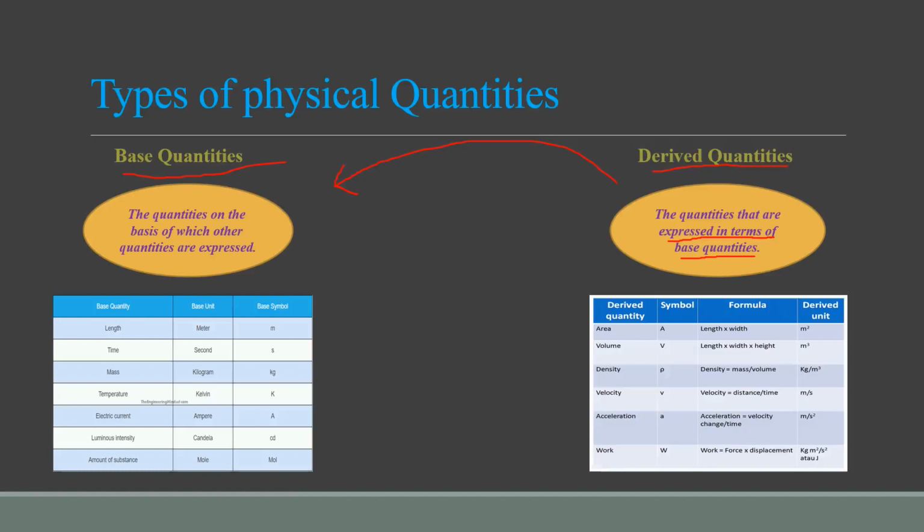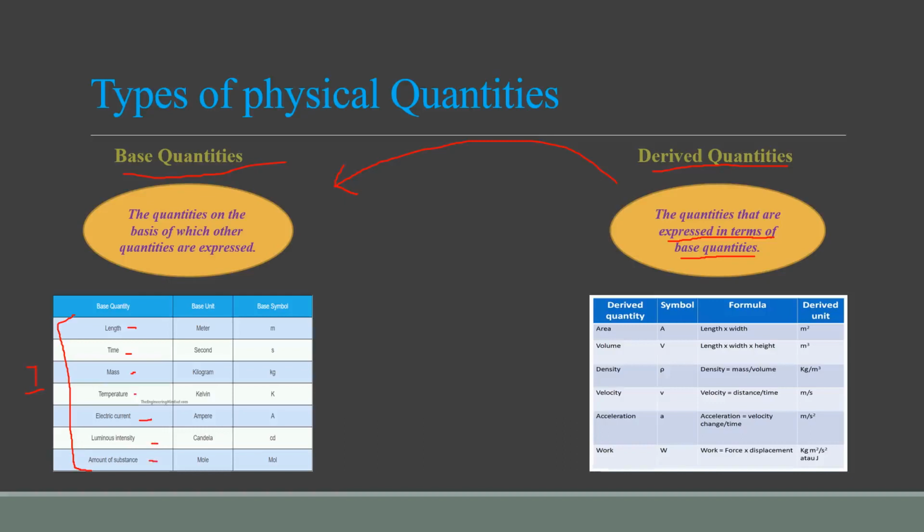When you people add, divide or multiply two or more base quantities, then you can get a derived quantity. First of all, what are the main base quantities? Students, there are just 7 base quantities over which derived quantities are dependent: length, time, mass, temperature, electric current, luminous intensity, or you can say intensity of light, and amount of substance.